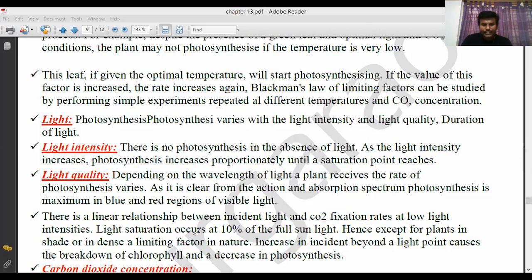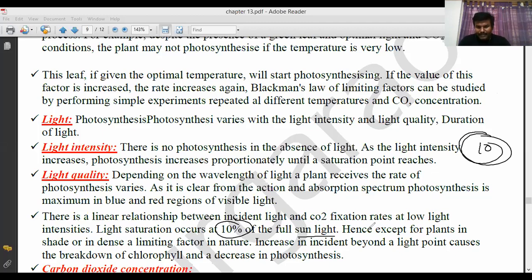See, light saturation occurs at 10% of the full sunlight. From the full sunlight, 10% of light is enough. 10% sunlight only is sufficient for plants.